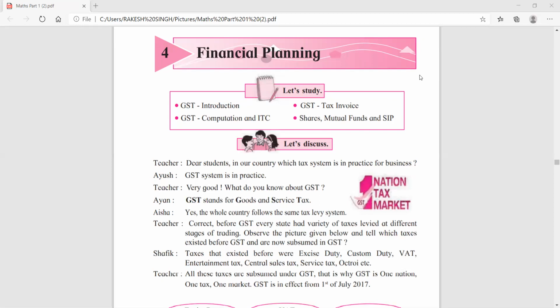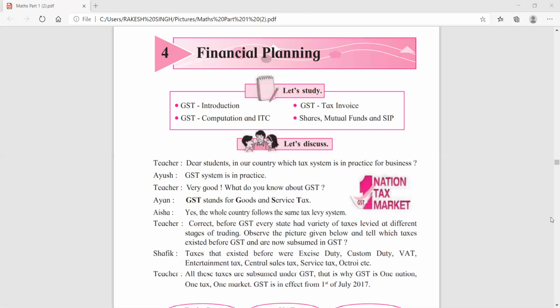In India, this GST bill was presented in the upper parliament, means Lok Sabha, on 3rd August 2016.